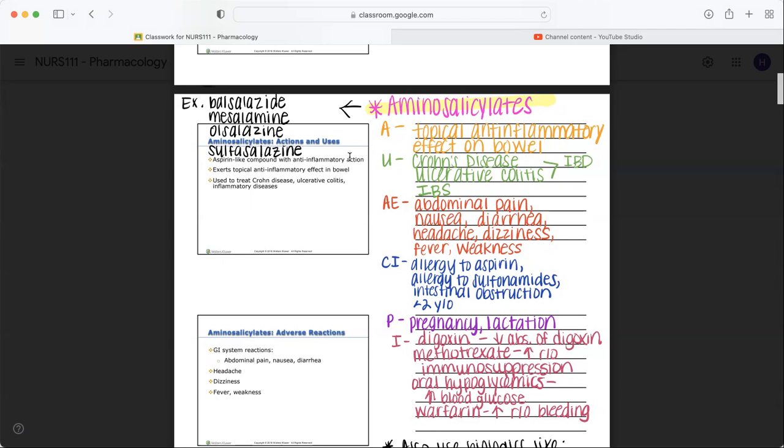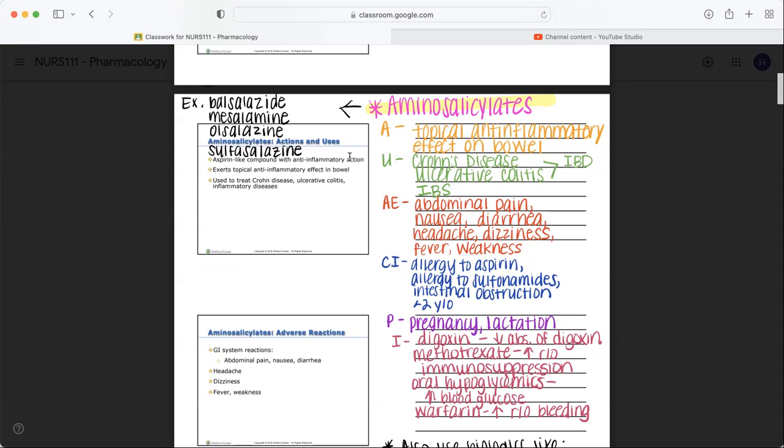I apologize. So aminosalicylates have a proposed topical anti-inflammatory effect on the bowel. As they move through the bowel, they're able to decrease some inflammation. Really great for these IBD disorders. So Crohn's disease, ulcerative colitis, and also for irritable bowel syndrome. Adverse effects include abdominal pain, maybe some nausea, diarrhea, headache, dizziness, fever, or weakness.